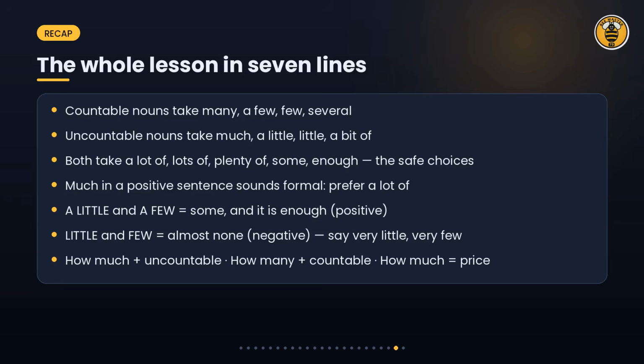Let's put the whole lesson into 7 lines. Countable nouns take many, a few, few and several. Uncountable nouns take much, a little, little and a bit of. Both take a lot of, lots of, plenty of, some and enough. Much in a positive sentence sounds formal, so prefer a lot of. A little and a few mean some, and it is enough. Little and few mean almost none. And how much goes with uncountable nouns, how many with countable ones, and how much also asks the price.